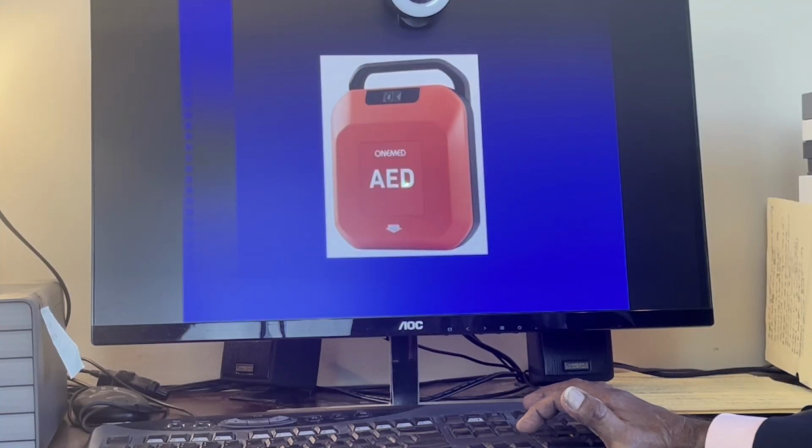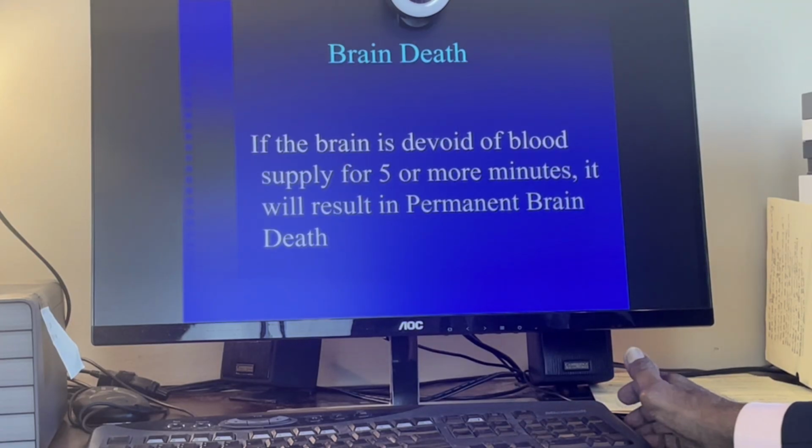Let me animate that for you. Tiddum, tiddum, that is the normal rhythm. Then that will go into ventricular fibrillation, then a defibrillation, and then regaining of the rhythm. Tiddum, tiddum, tiddum. So the ventricular fibrillation is defibrillated, ensuing normal sinus rhythm. Back, this is the AED.